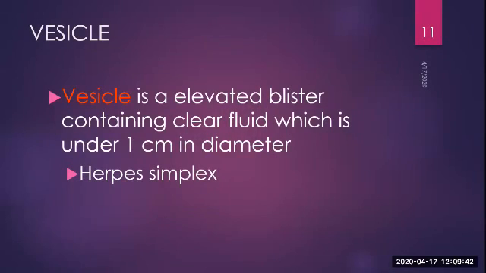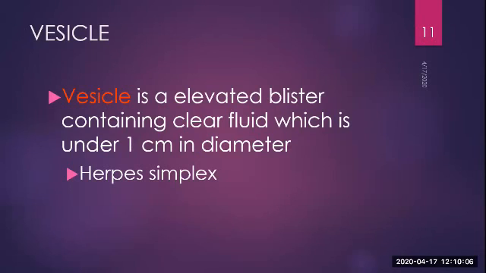Next is vesicle. Vesicle is an elevated blister containing clear fluid which is under 1 centimeter in size. So in this definition, the important part is blister. Blister is like a fluid lesion. Whenever there is some burn kind of a lesion with hot water, whatever happens is a blister. And second important thing is it is filled by fluid and not with pus. And diameter is less than 1 centimeter.